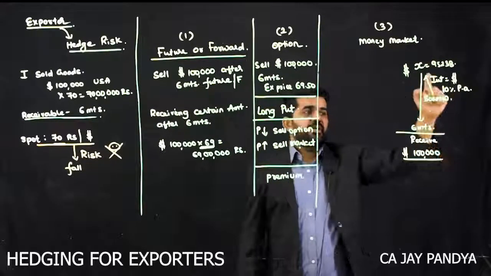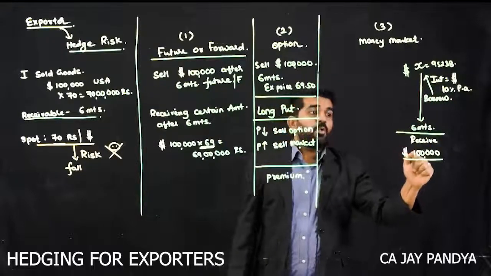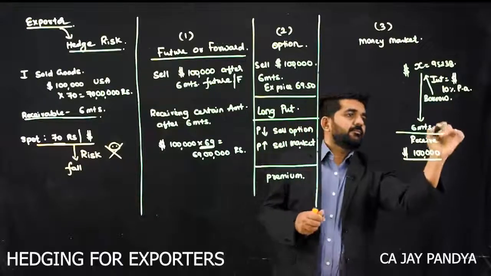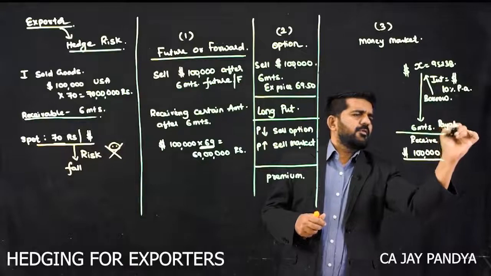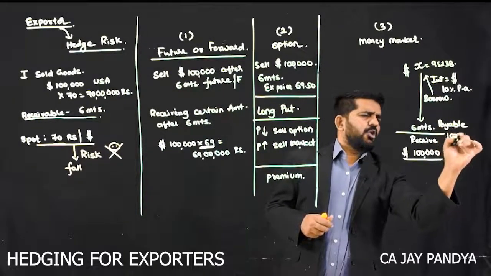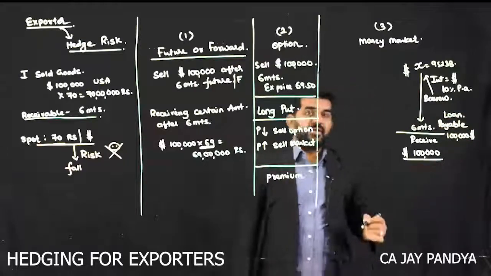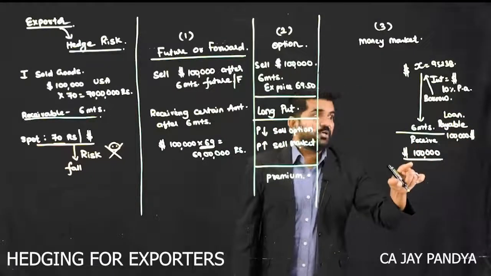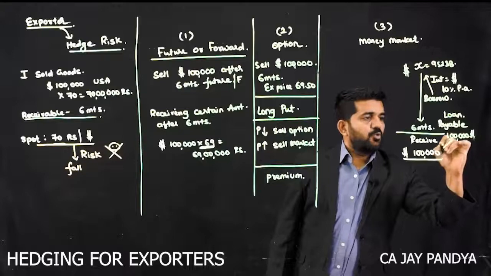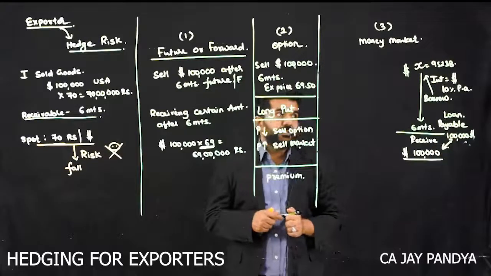Borrowed at 10% interest, at the end of 6 months what is payable will be $1 lakh on this loan, and we will be receiving $1 lakh, and this account will be automatically settled.